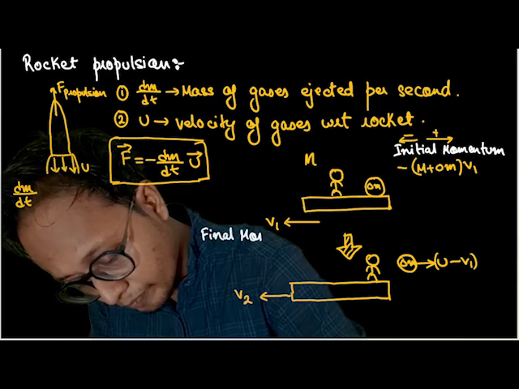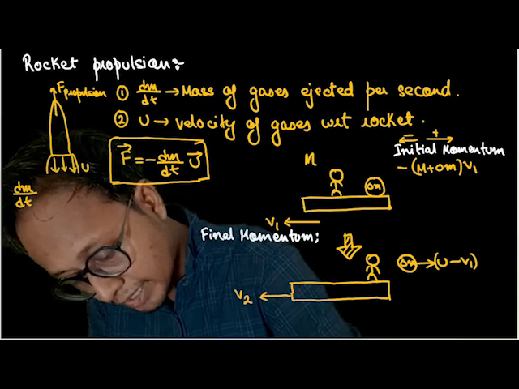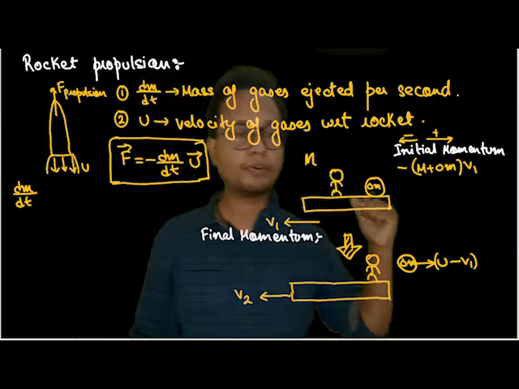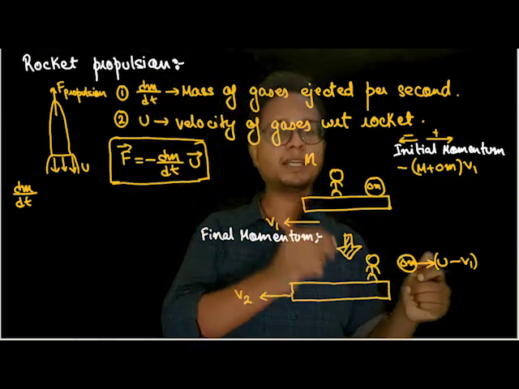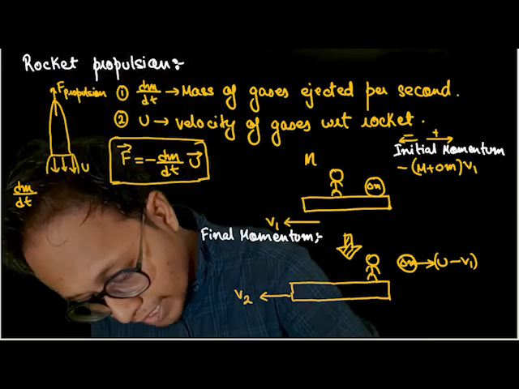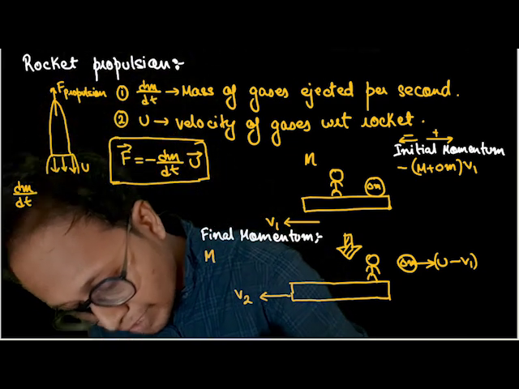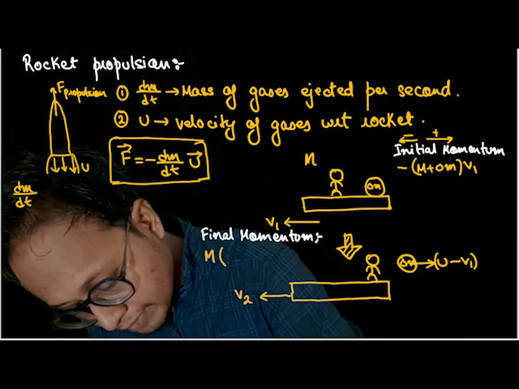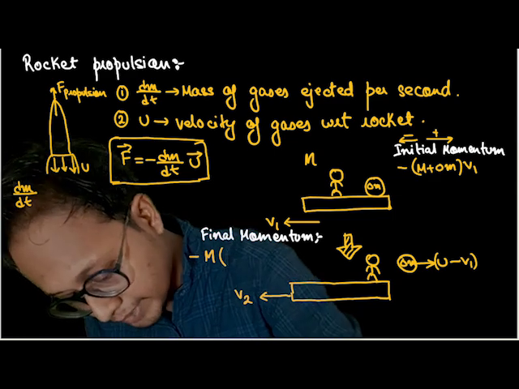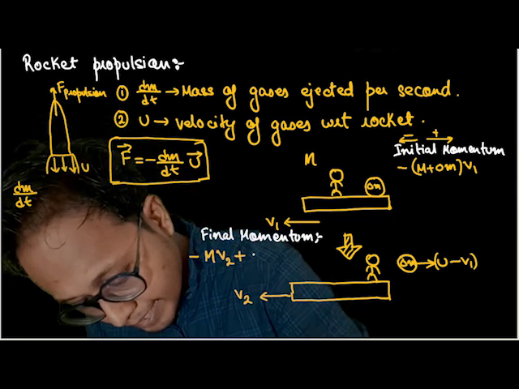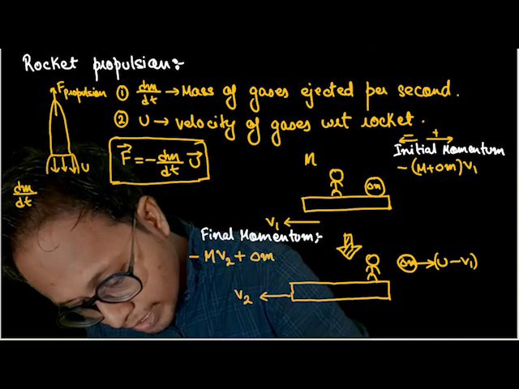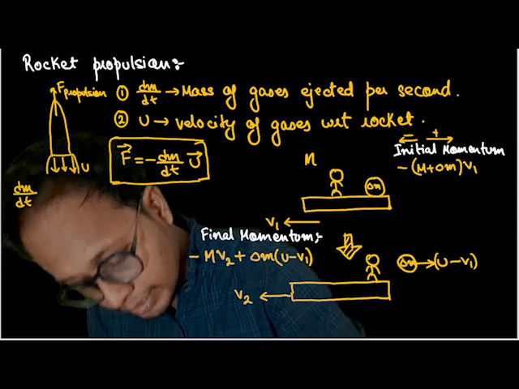Final momentum. When I'm writing the momentum, all my velocities should be from the ground frame of reference. So final momentum is mass of the sledge plus mass of the human into minus v2, I'm taking this minus outside, minus v2 plus delta m into u minus v1, isn't it?